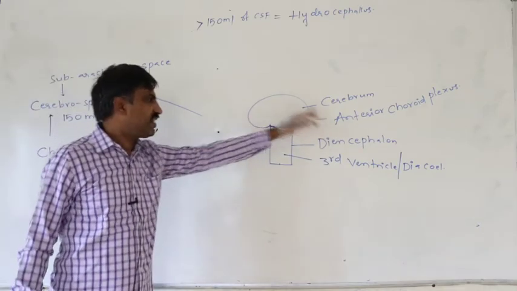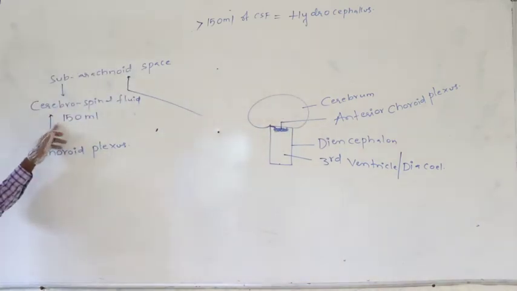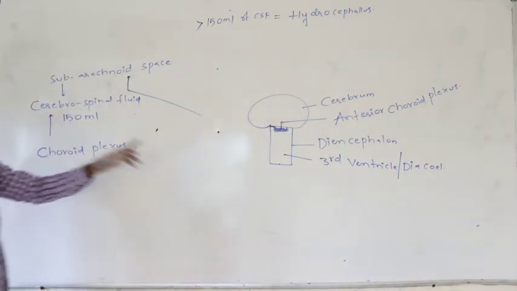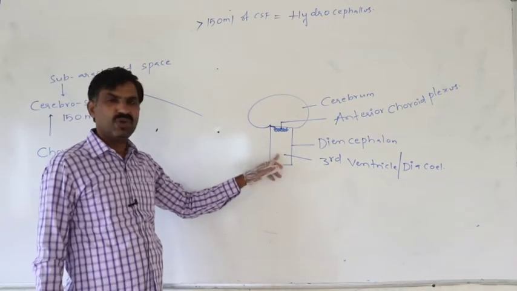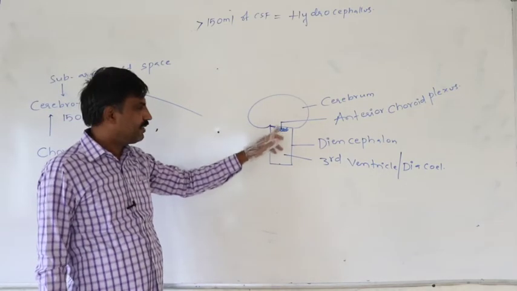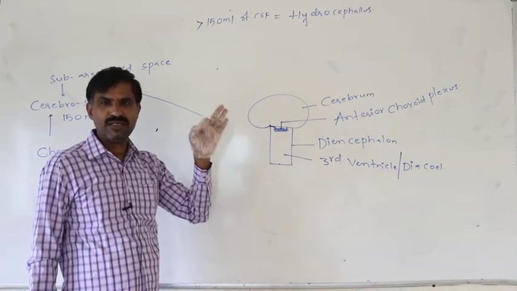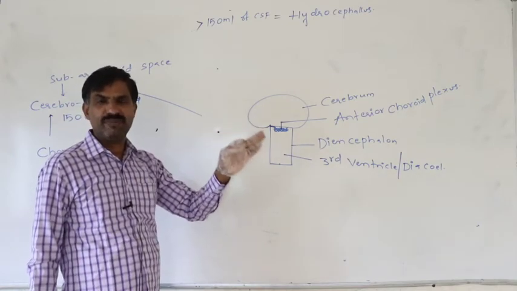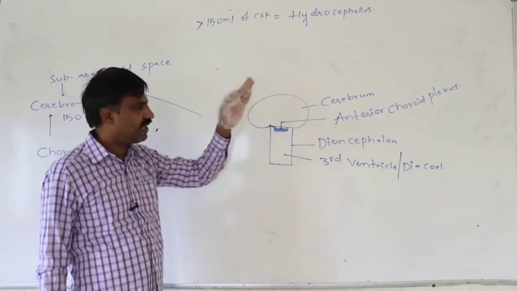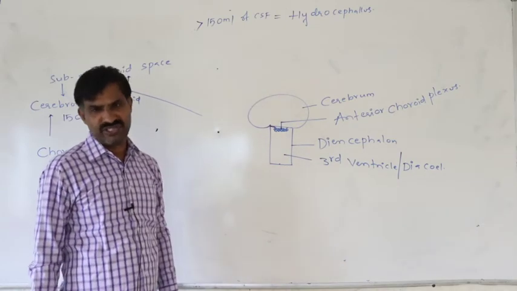This is useful for the secretion of the cerebrospinal fluid. So on the roof of the third ventricle, the blood capillary network without neurons is said to be the anterior choroid plexus.